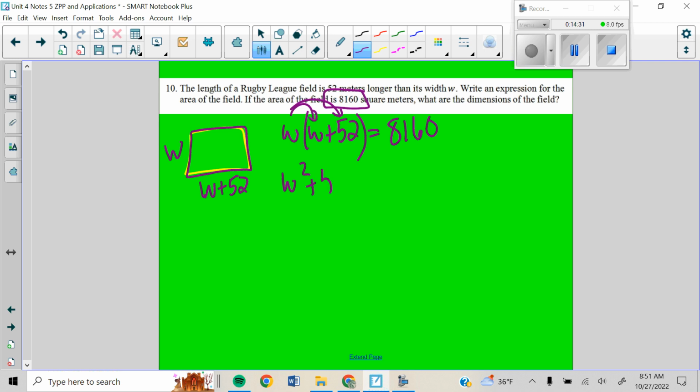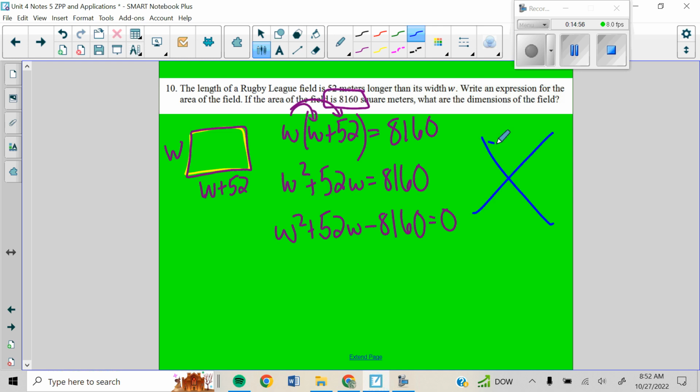It is all things that you are extremely capable of. So minus your 8,160 over. All right, so now we have multiplied that in, we've made it equal to 0. You always want to make your problems equal to 0. So we look at this and say, hey, do I have a GCF? I don't have a GCF.